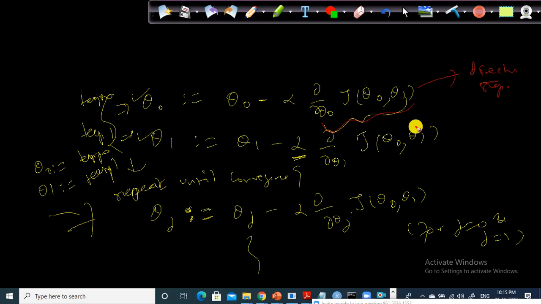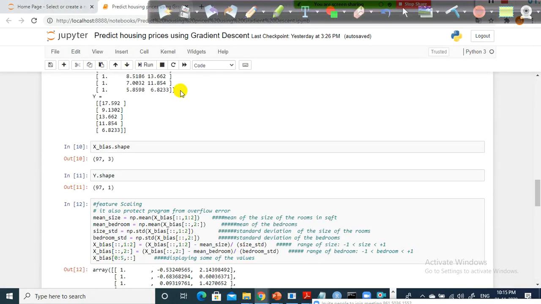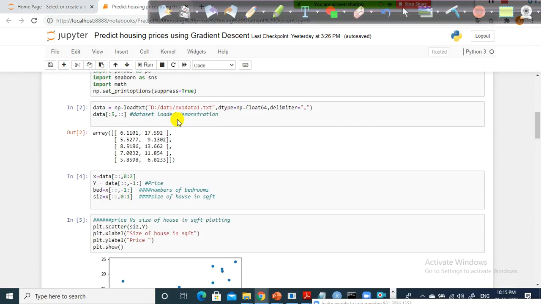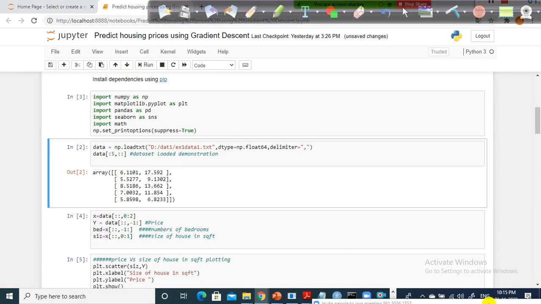Hope you understood, right? It's a very simple equation, but still, if you are not clear, you can watch my video one more time. And if you are still not clear, you just tell me. Since it is a bit complex one, I'll help. I will repeat it once again, at least in the next session also. Okay. Next, we will see how to implement the same in Python.